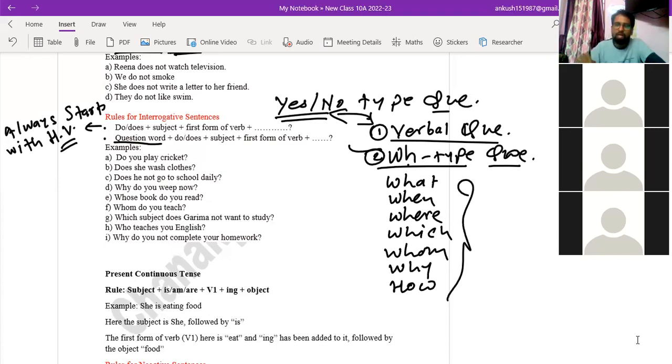These words are called the WH words through which we can start the question. See, the structure is very simple. Whenever you are asking verbal type of questions, just put helping verb in the very beginning of the sentence. After that, immediately put subject, then first form of main verb, and definitely object or some other words you may use there. Got it?